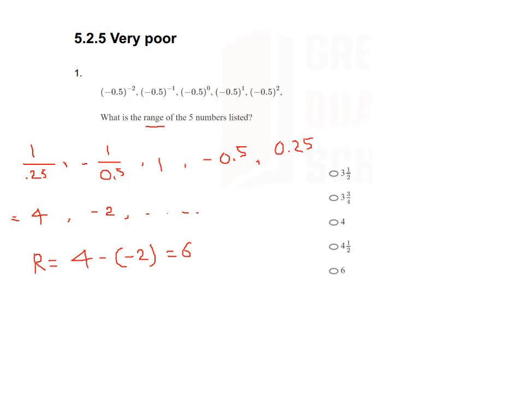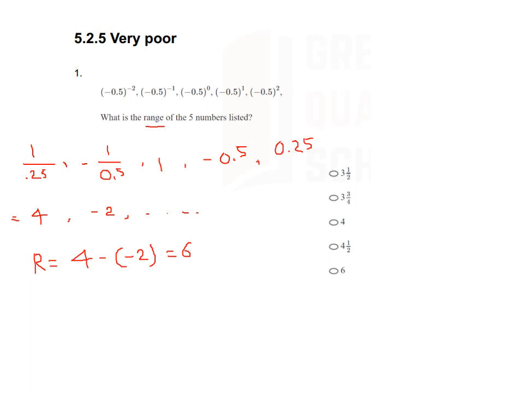So what are those? 0.5 whole square equal to 0.25. Right? So as there are minus before 0.5 and there are square, we get the plus sign. So we get the values 1 by 0.25, that is equal to 4, and minus 1 by 0.5, that is minus 2, and so on.